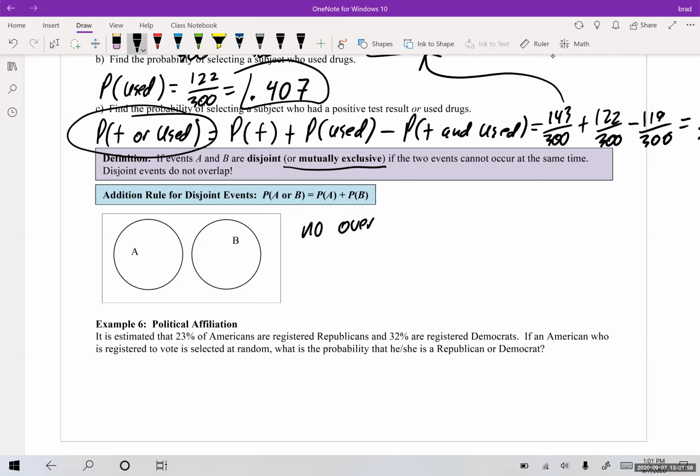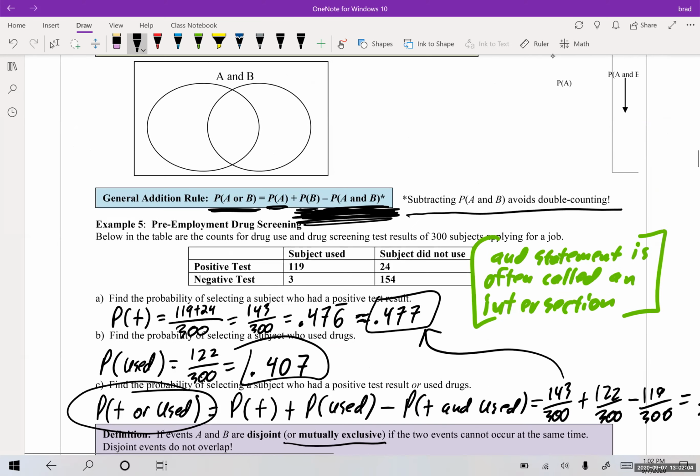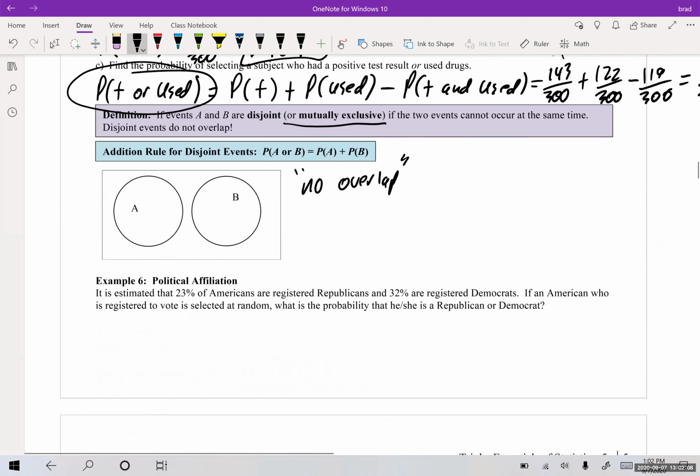So because of that, you know how up here in this formula we had to subtract off because we had overlap and counted twice? These are super nice. There is no overlap. So if you have two disjoint sets, you don't have to worry about subtracting it off, because if you're trying to subtract off the intersection of two sets that don't cross paths, you're going to be subtracting off 0, right?